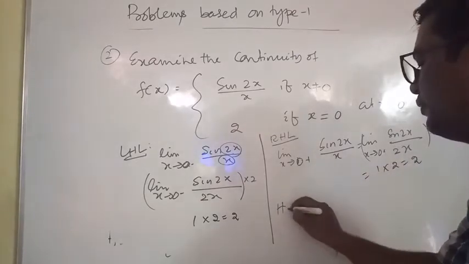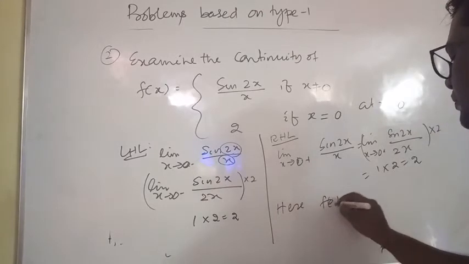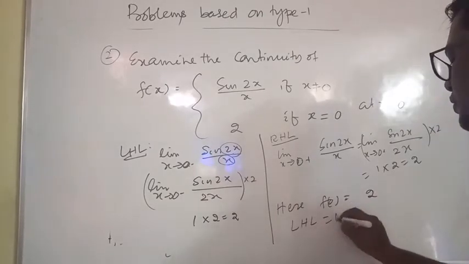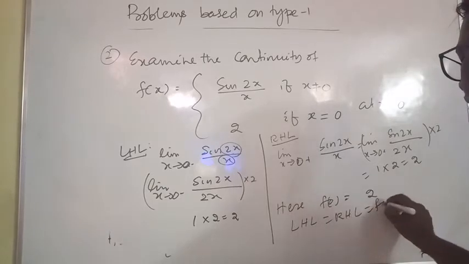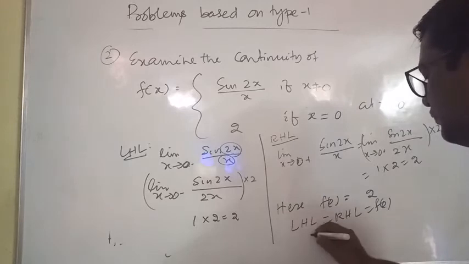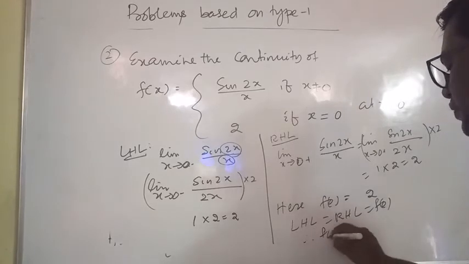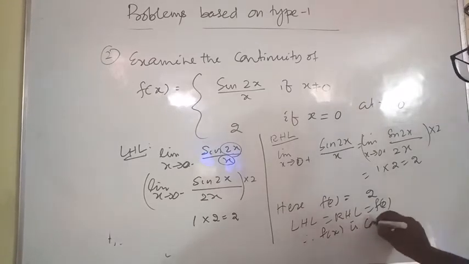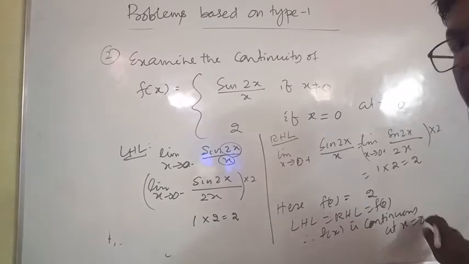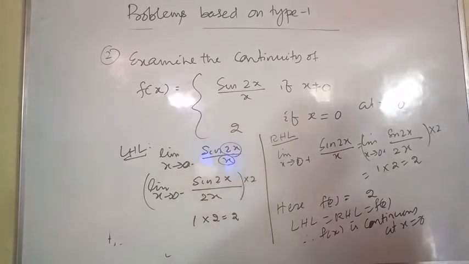Here f of 0 is equal to 2, so LHL equal to RHL equal to f of 0. So the function f of x is continuous at x is equal to 0.